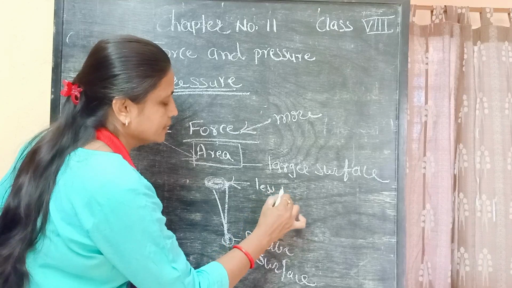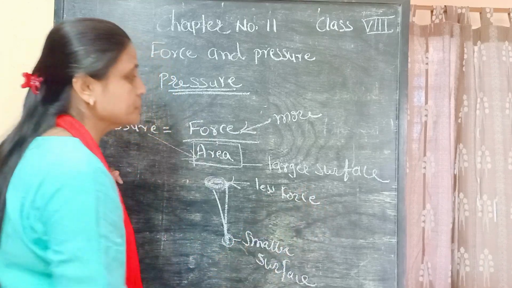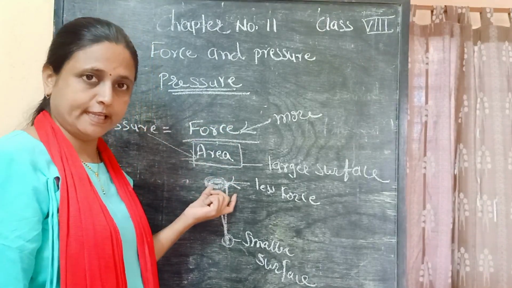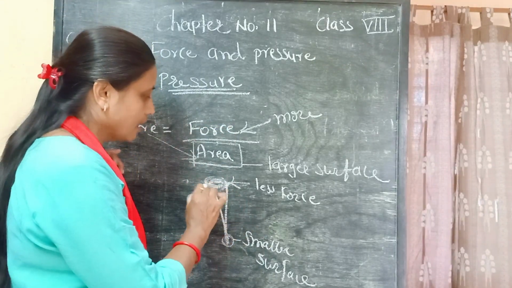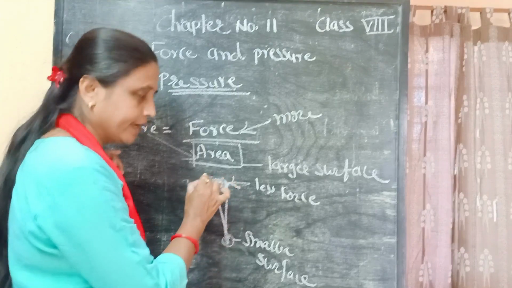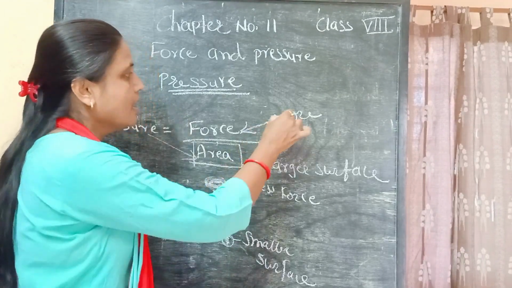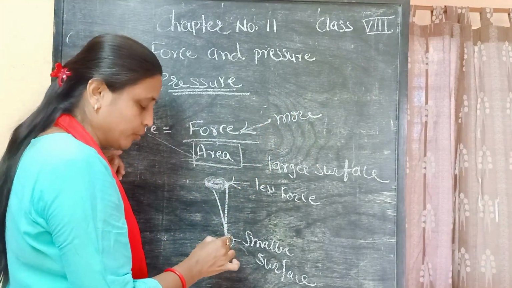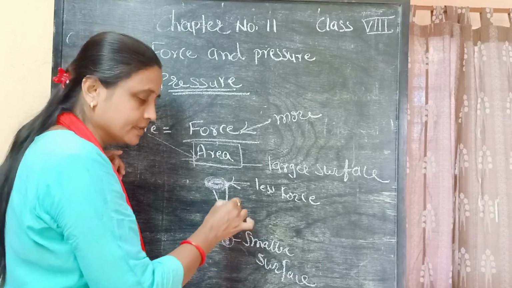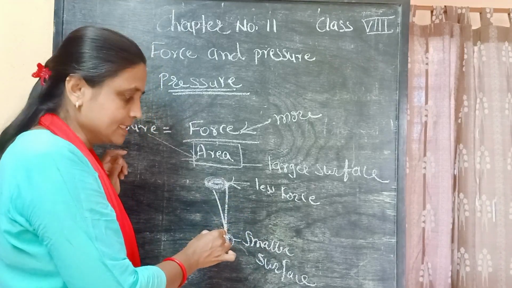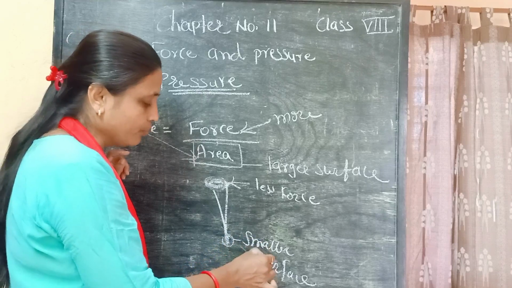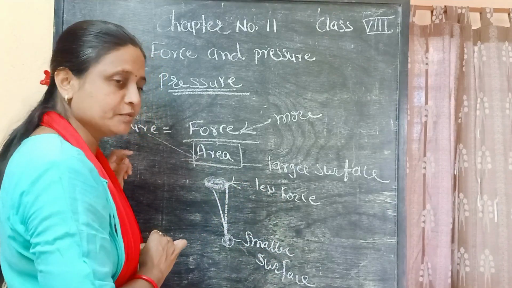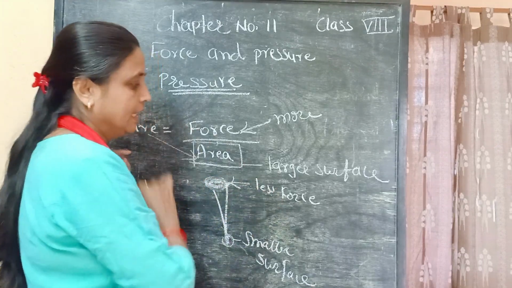so that I have to apply less force. Here see that I am still not using the term pressure, I am using only the terms force and area. See here, when I try to insert the head, it has a larger surface area, so I have to apply more force. But when I try to insert the pointed end of this nail into the wall, it inserts easily. Means when the surface area is smaller, I have to apply less force.